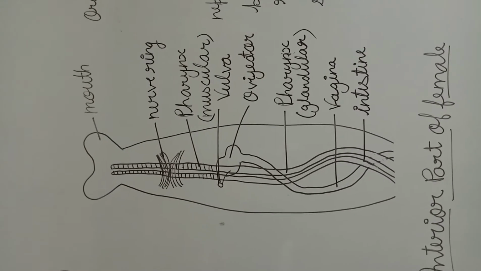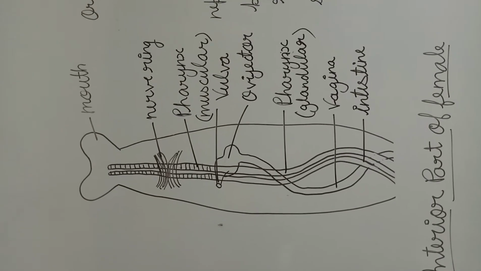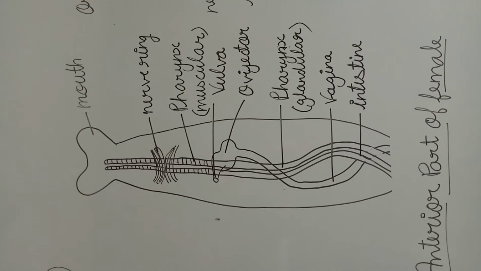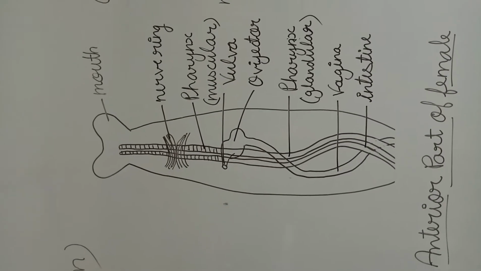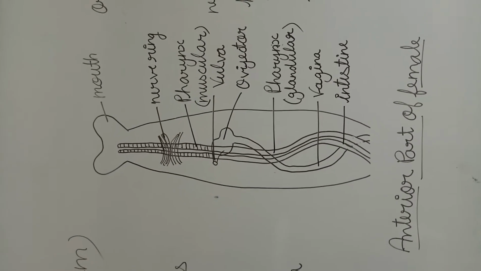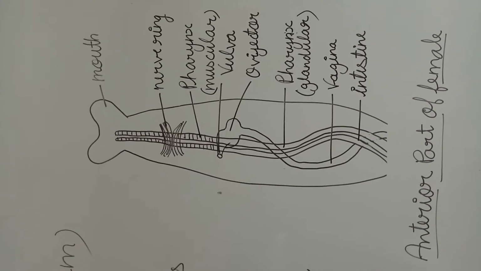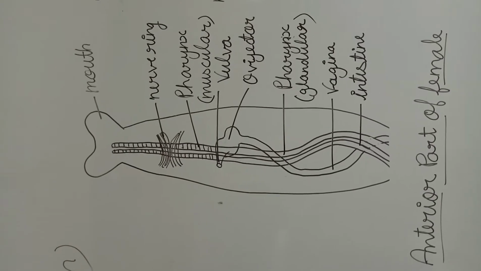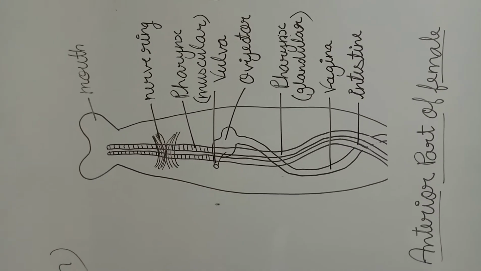There is no bulb-shaped structure in the pharynx like other invertebrate animals. Now next is the vulva. Because this is the diagram of the anterior part of the female, the vulva is present. After the opening of the vulva, the ovijector is present that releases ova through the vulva.